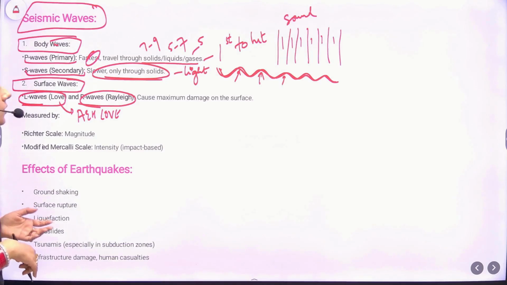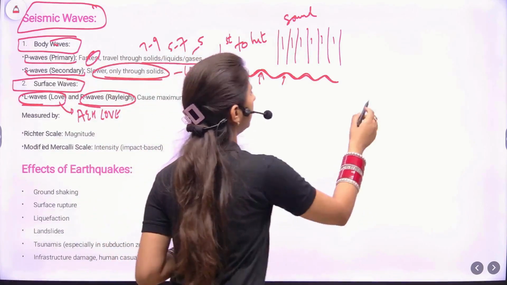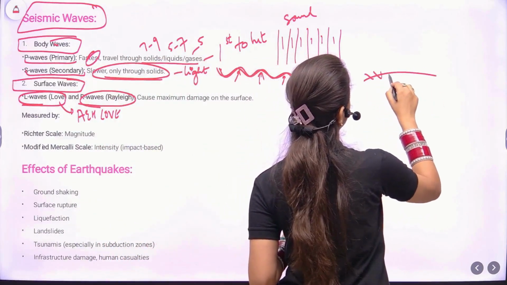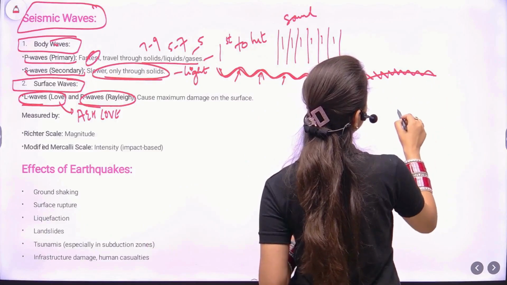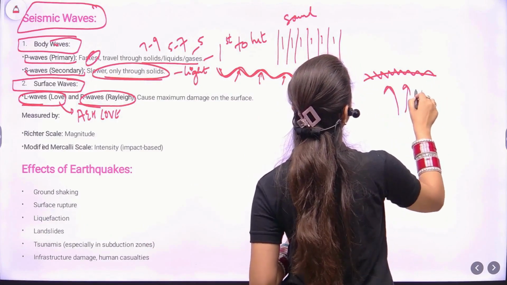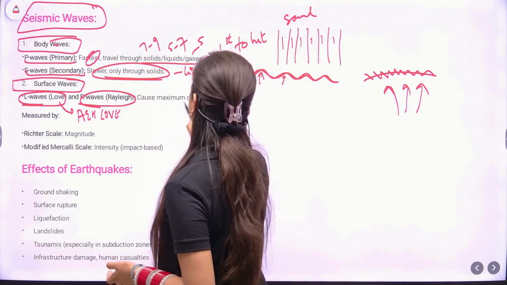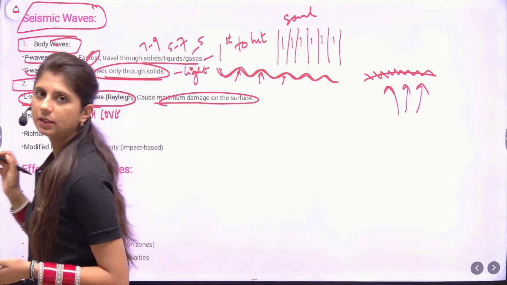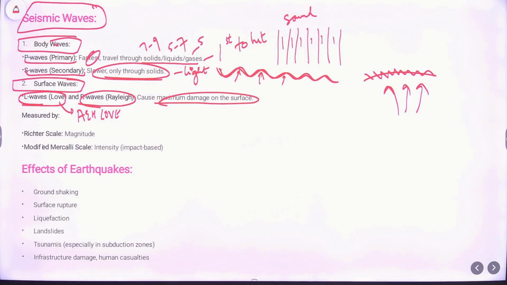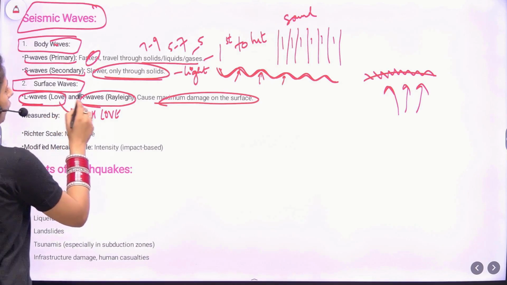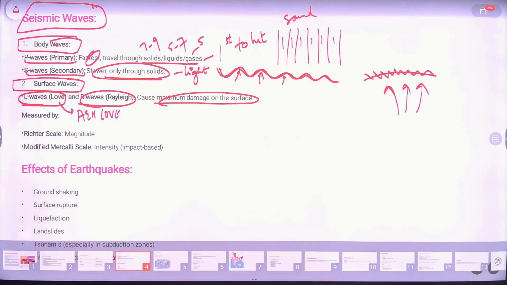These surface waves, of course, as the name suggests, are on the surface, but P and S waves were in the interior. They cause maximum damage on the surface. These waves cause maximum damage. The velocity of the L waves is more than Rayleigh waves. That's enough for the basic understanding.